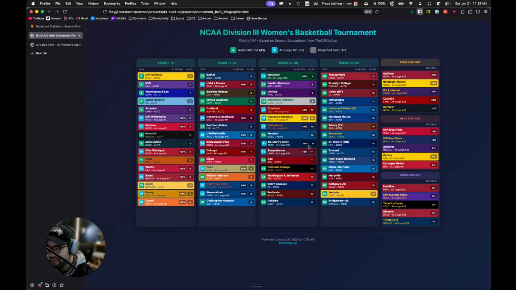Well, I mean, they're in because of the logic that I chose to use, but they're only the 21st best Pool C team. And we can see from this number, 38% or 37.8%, they actually don't get in a lot of the time. 62% of the time, they don't get in.